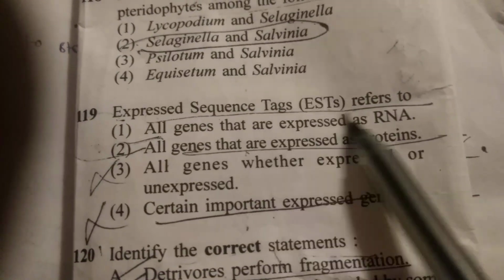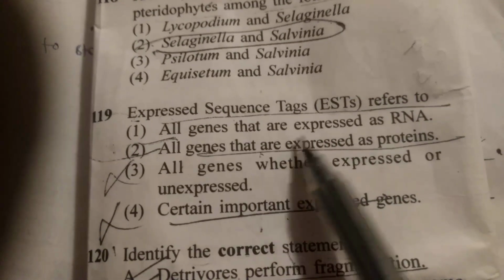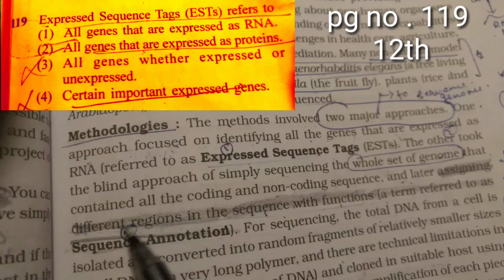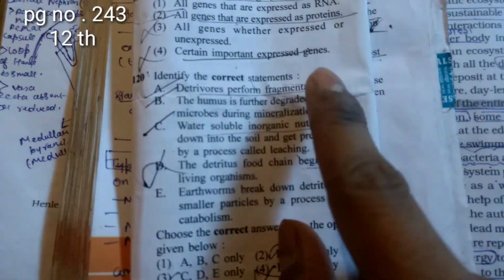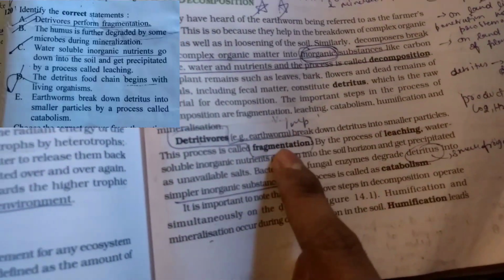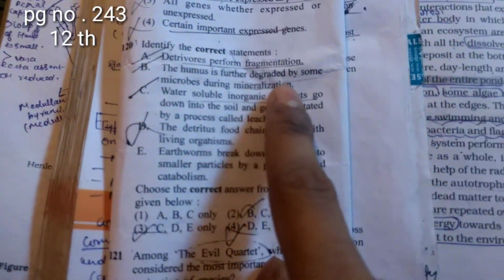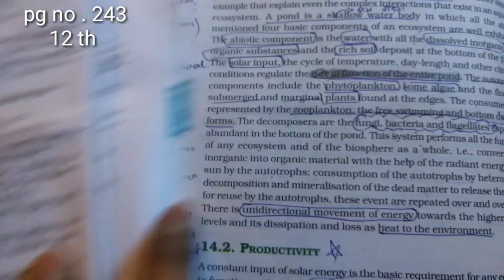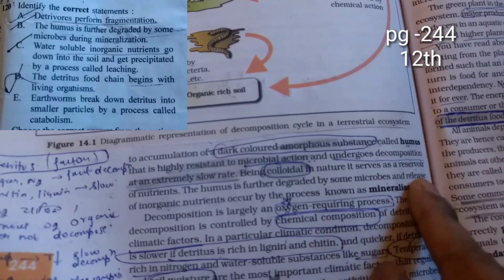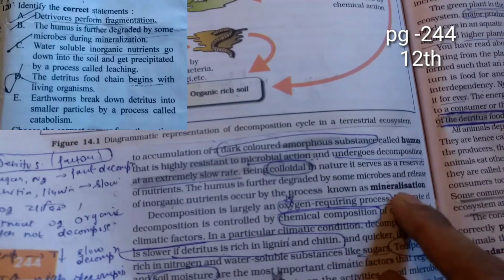Question: Expressed sequence tags refers to all genes that are expressed as RNA. Here it is written, all the genes that are expressed as RNA are referred to as ESTs. Next question is, detritivores perform fragmentation. Yes, in NCERT it is written, detritivores break down detritus into small particles. This is known as fragmentation. Next statement, the humus is further degraded by some microbes during mineralization. Yes, humus is further degraded by some microbes and the release of inorganic nutrients is known as mineralization.